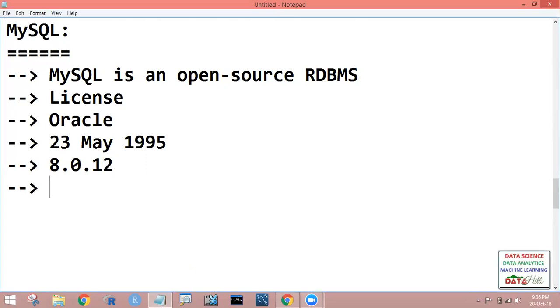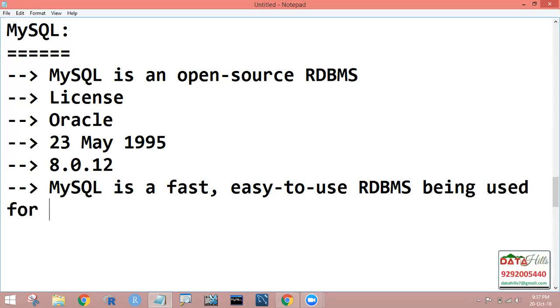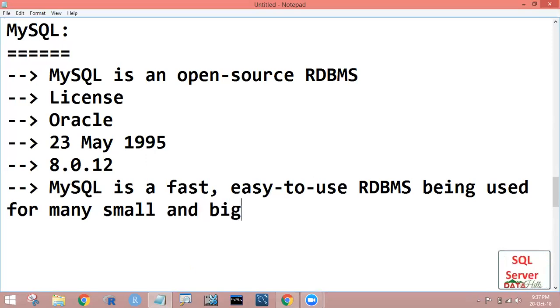If you observe the advantages of MySQL, it is a very fast and easy to use relational database management system, being used for many small businesses and big businesses.